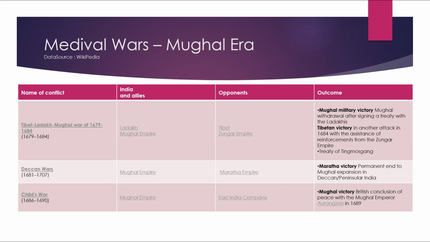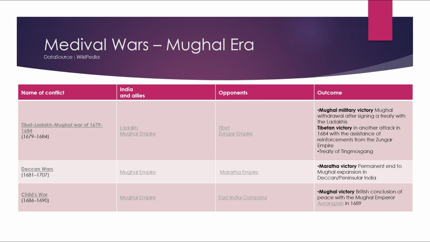Name of the conflict: Tibet-Ladakh-Mughal War of 1679 to 84. India and its allies were Ladakh and the Mughal Empire. Opponents were Tibet and the Dzungar Empire. Mughal military victory, Mughal withdrawal after signing a treaty with the Ladakhis. Tibetan victory in another attack in 1684 with the assistance of reinforcements from the Dzungar Empire. Treaty of Tingmosgang.